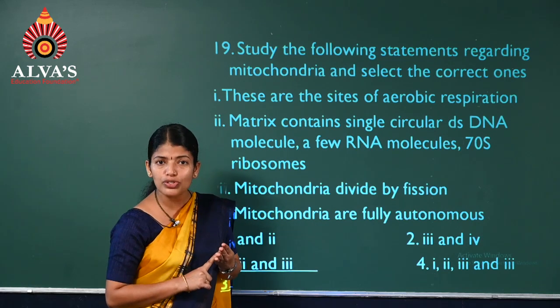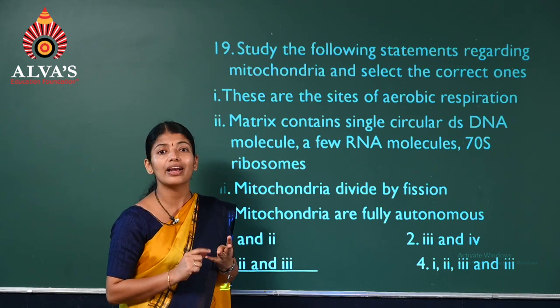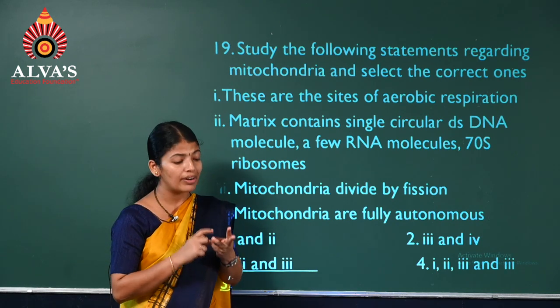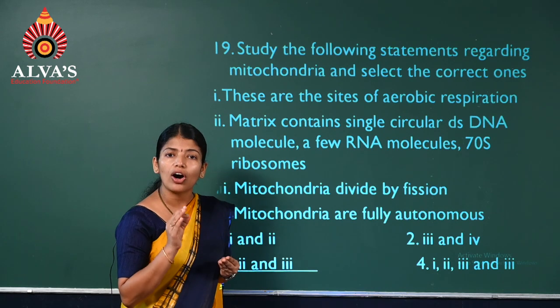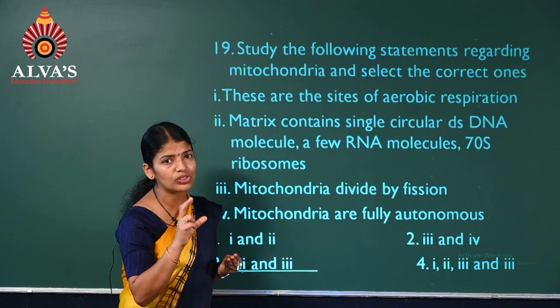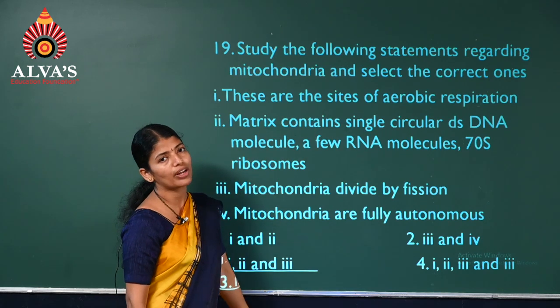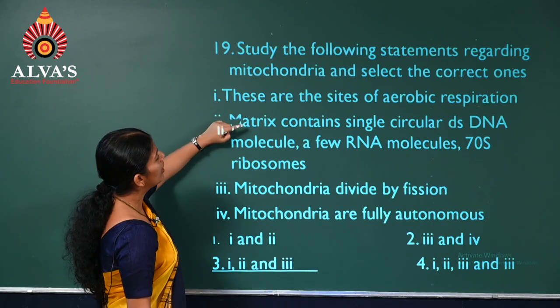Of these 4 steps, only the first one occurs in the cytoplasm. That is glycolysis in the cytoplasm. The rest 3 occur within the mitochondria. So it's the major site of aerobic respiration. A correct statement.